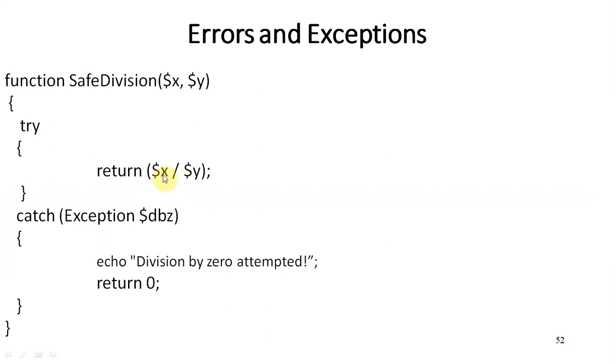Suppose we are dividing x by y, and we are passing the arguments x and 0. The value of x may be 5 and y may be 0. Suppose we pass these values 5 comma 0, then they pass to x and y, and we write the statement return 5 by 0. So automatically it will return an infinite value. In mathematics, in an arithmetic operation, if we divide any variable by 0, it means it is infinite.